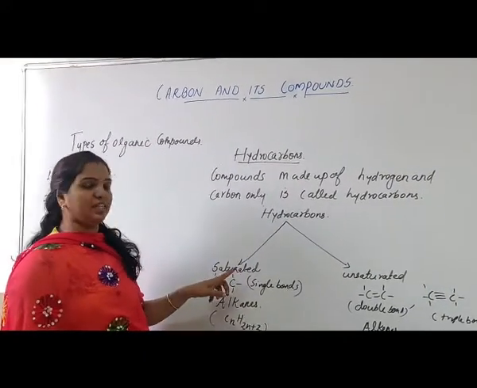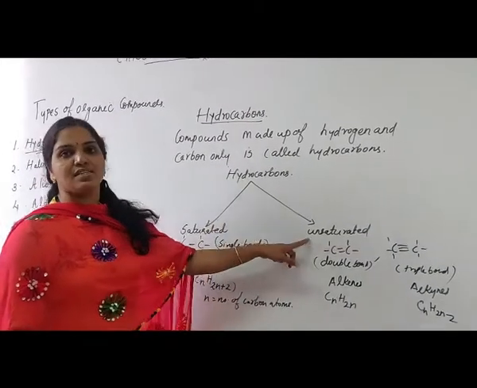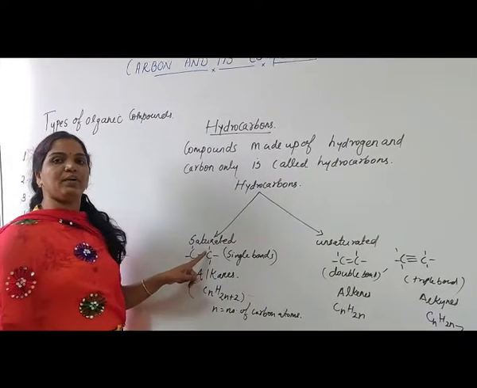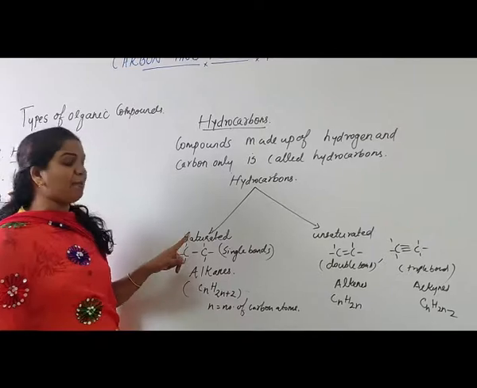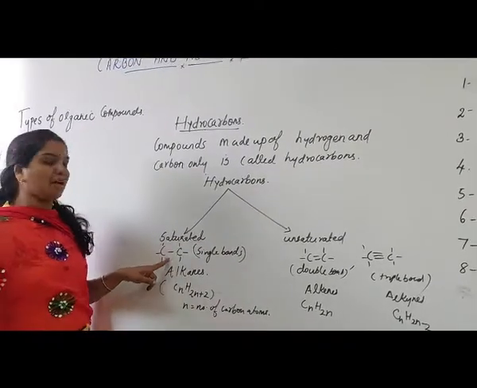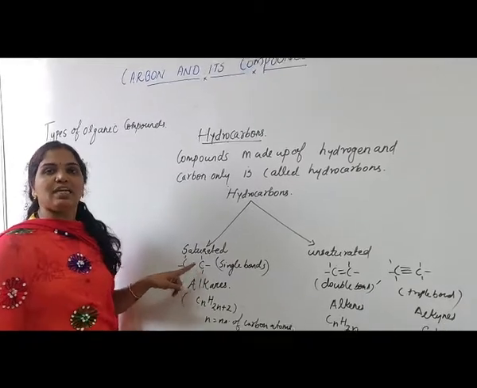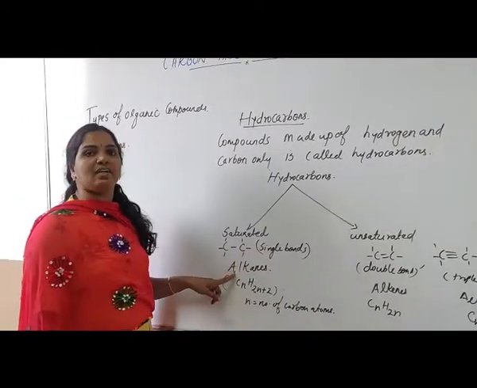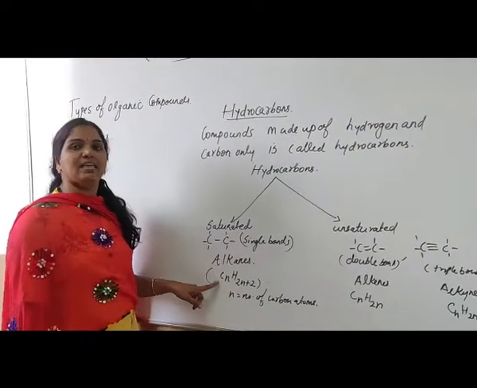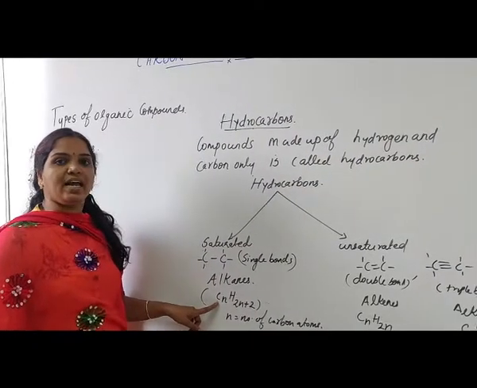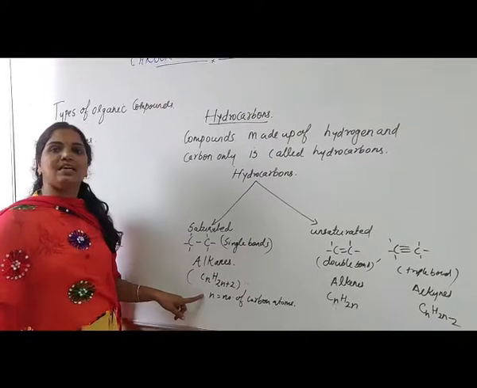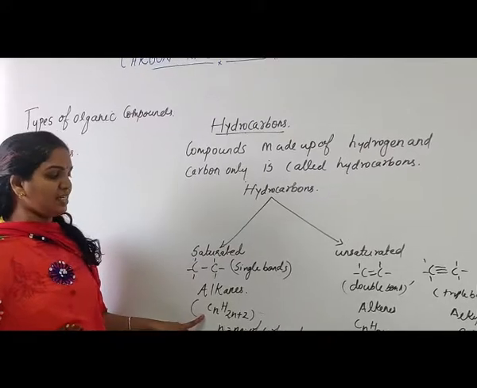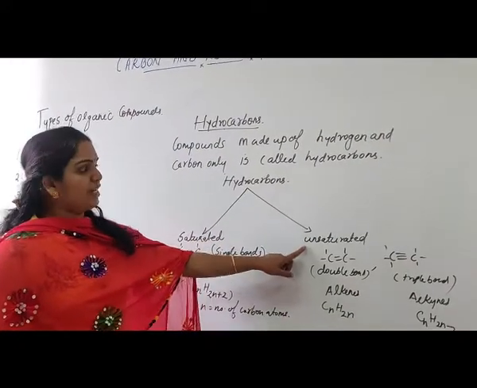Hydrocarbons are classified further into saturated hydrocarbons and unsaturated hydrocarbons. What do we mean by saturated? Saturated hydrocarbons are those in which the carbon atoms are linked together only through carbon-carbon single bonds. These are named alkanes. Alkanes have the general formula CnH2n+2, where n is the number of carbon atoms. So we have this classification of alkanes, and then we will go to the unsaturated hydrocarbons.